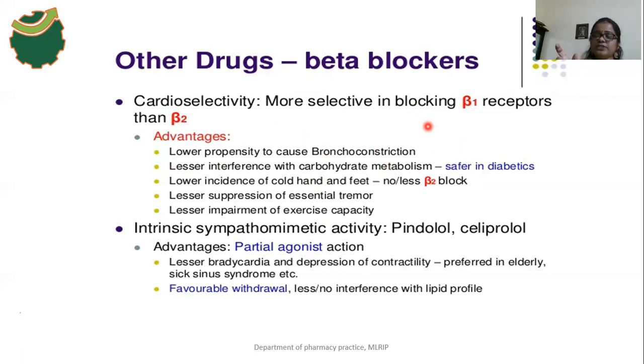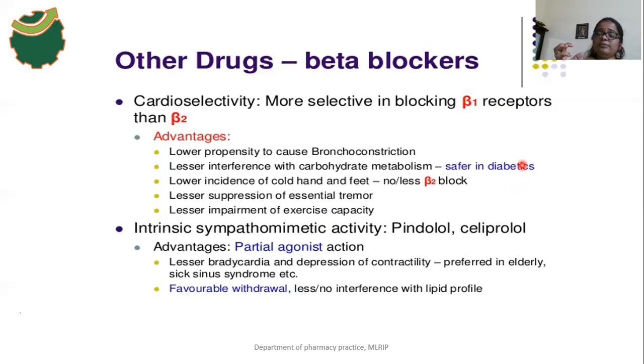Diabetes patients are mainly affected by hypoglycemia. The blood glucose level is decreased in diabetes patients. After taking anti-diabetic drugs, oral hypoglycemic agents or insulin, the diabetic patient might get hypoglycemia.